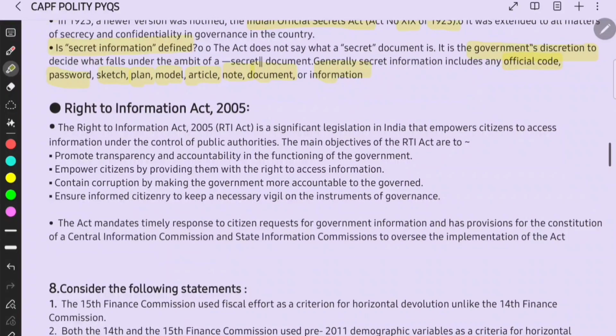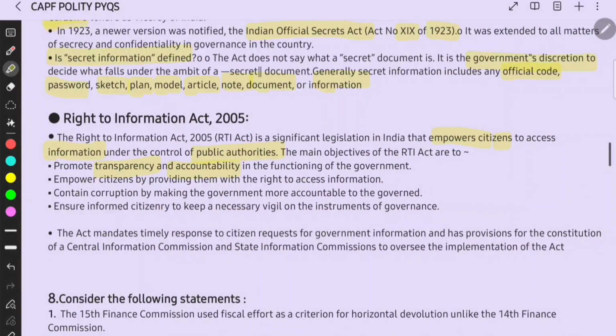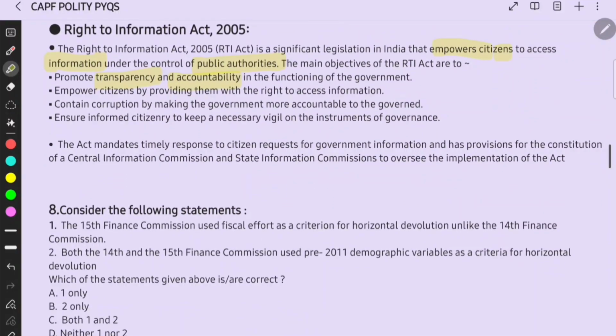Right? Then the Right to Information Act, that is 2005, is a significant legislation in India that empowers citizens to access information under the control of public authorities. The main objectives of the RTI Act are to promote transparency and accountability in the functioning of the government, empower citizens by providing them with the right to access information, and contain corruption by making the government more accountable to the governed, ensuring an informed citizenry to keep a necessary vigil on the instruments of governance. It is a very important topic with respect to governance and ethics also.